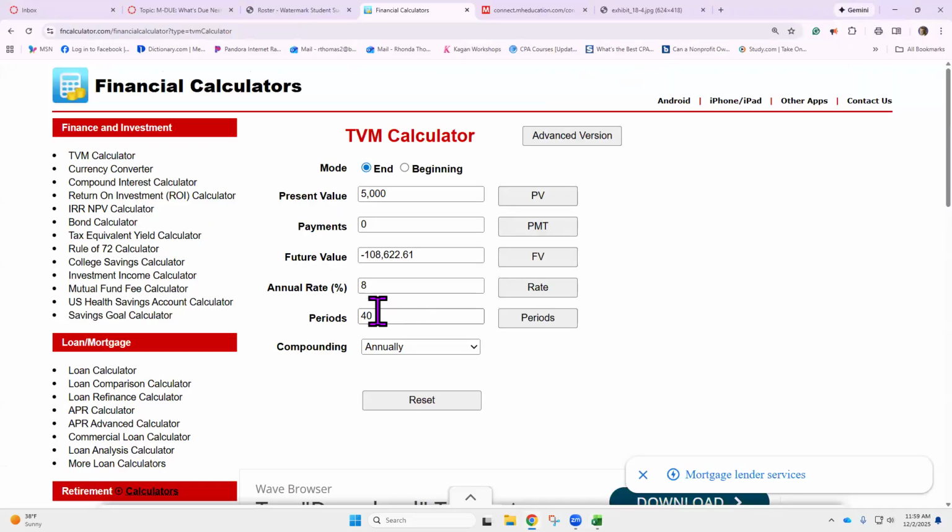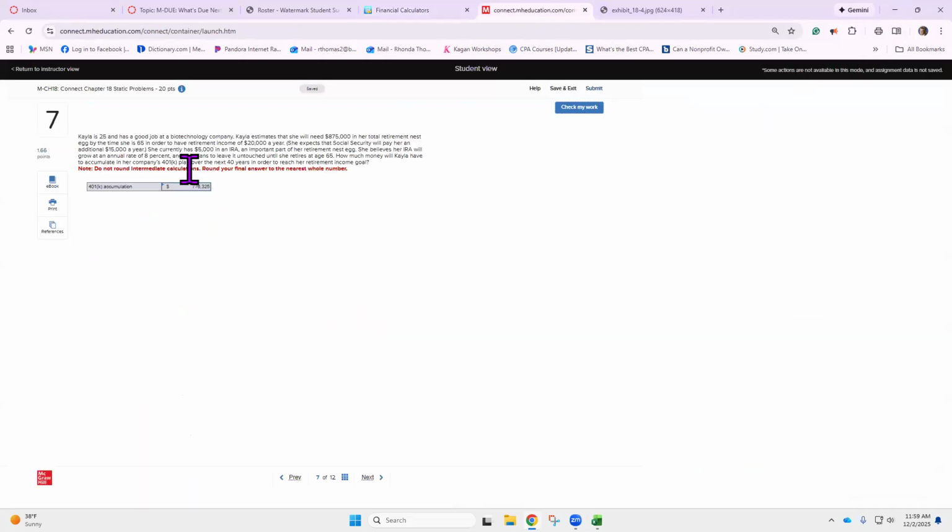Okay, so one more time. 108,622.61. That's the 5,000 at 8% for 40 years. Okay, is that correct? And that was the previous one. The previous one, this is good. 108,623, right?